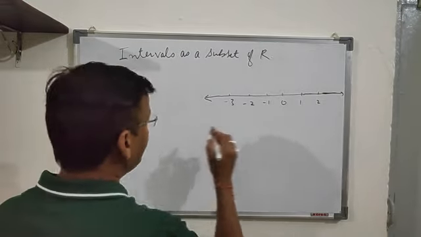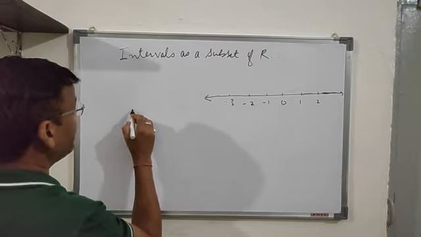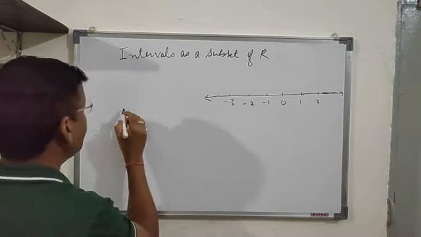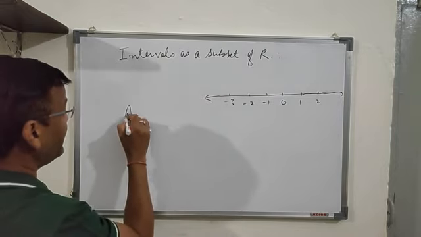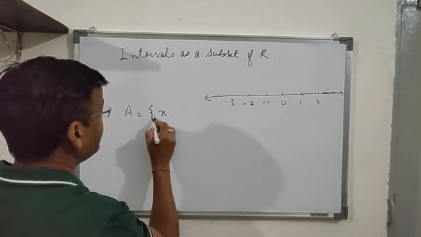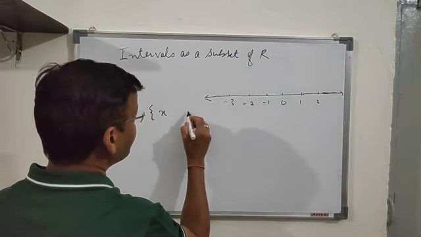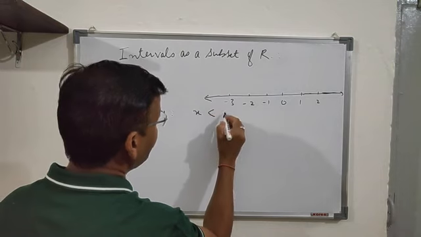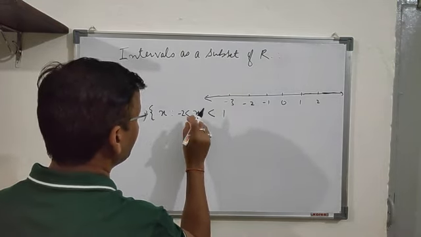For example, I am taking a set of real numbers. That means it is a set A. An interval is a subset of R. If I am taking a set A in the set builder form, A = {X : X lies between 1 and -2}.